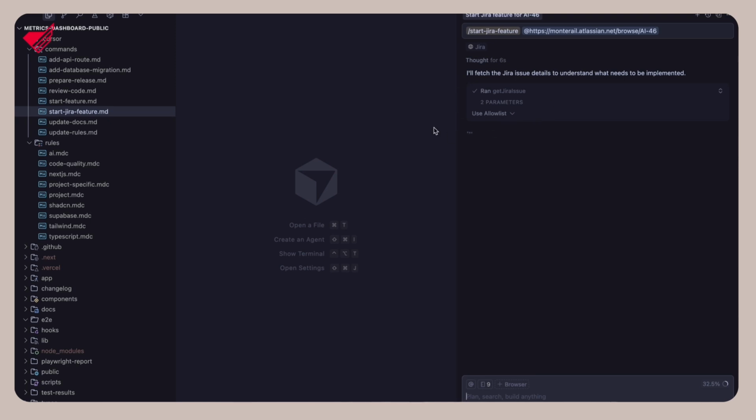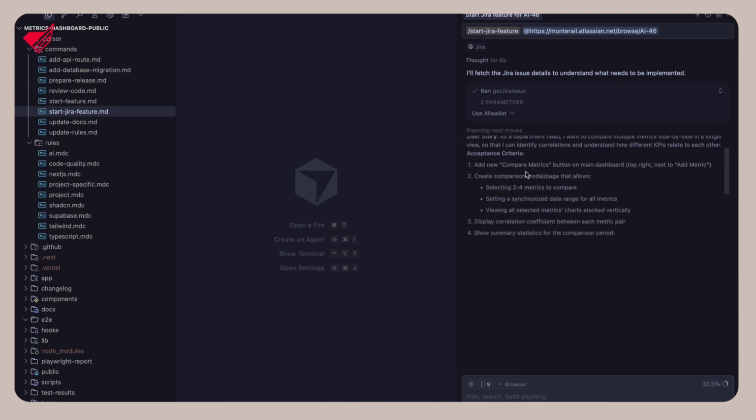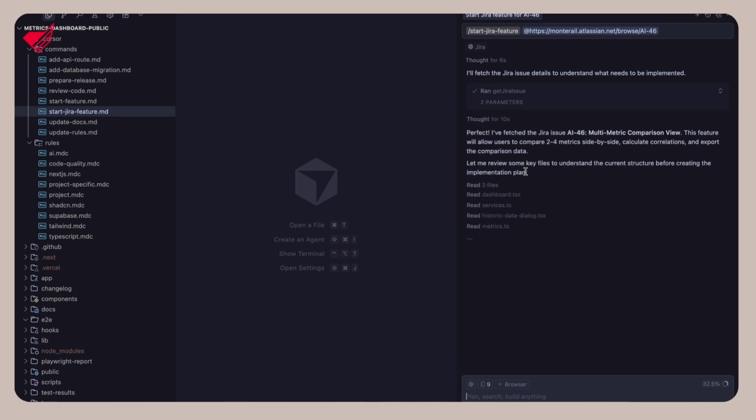So now it should see that there's a Jira link, and it actually runs the tool exposed by the MCP server. Okay, so it was a get Jira issue tool. It ran it, and it got some context from Jira. So now it's planning the next move. It has the context from Jira. It's planning what to do, and it will soon write me a full plan of this feature. Because you can see it fetched the Jira issue. It knows what it should do, and it read a few files.